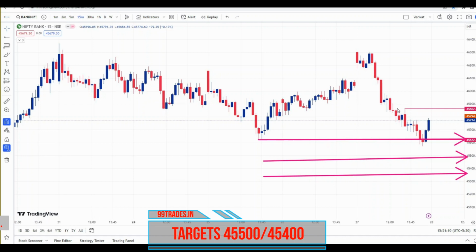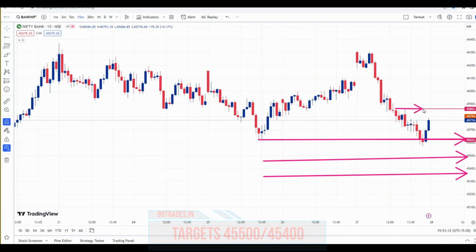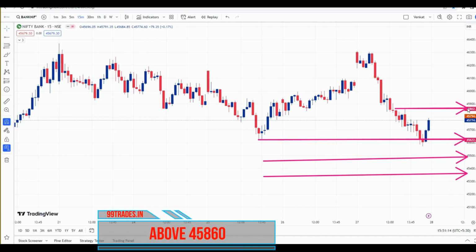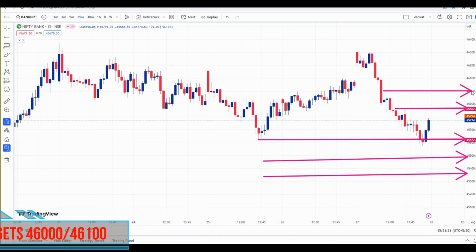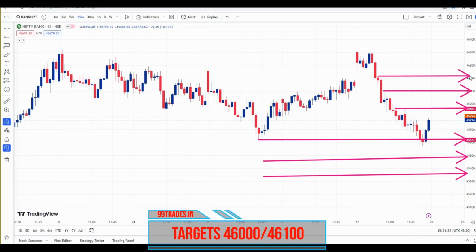The long level for Bank Nifty will be above this swing high, which is near 45,850. Above 45,850 we can go long on Bank Nifty, with 46,000 as the first target and 46,100 as the second target. These are the levels for Bank Nifty.